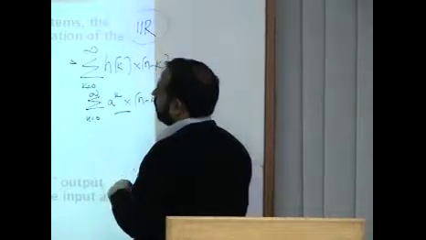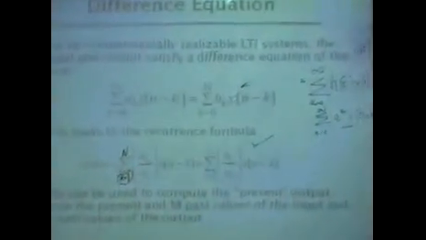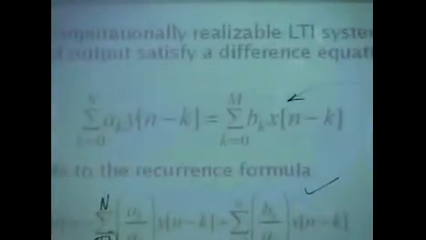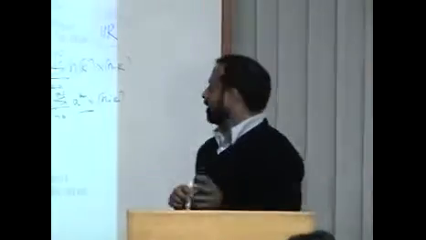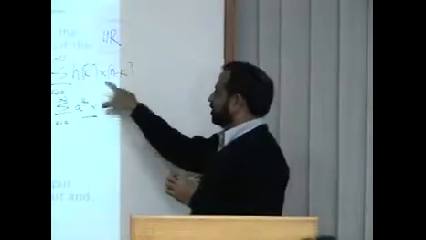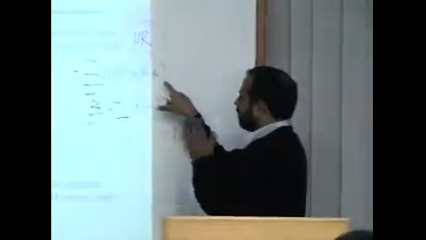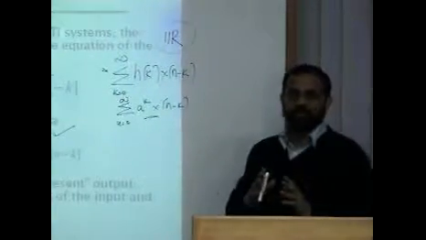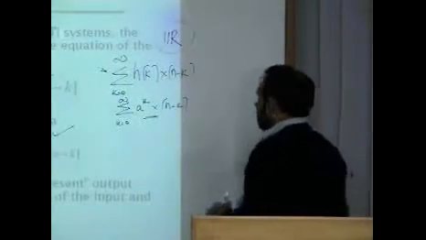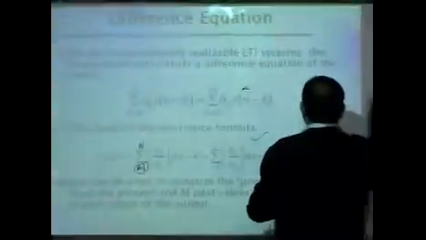So the important point is that a convolution summation is equivalent to a difference equation, and we'll shortly see how a difference equation uses the previous values of output as well as the input. Okay? But the convolution, as you can see here, is not using any previous value of the output. It is only using previous input values. Let me give you a good example,